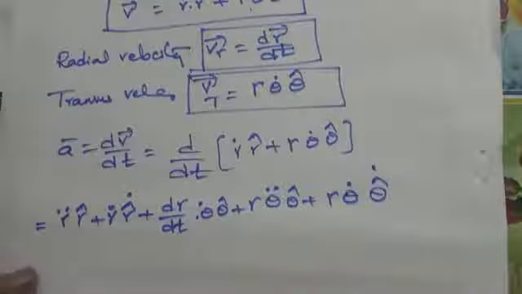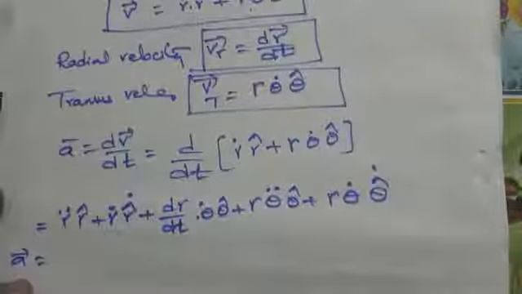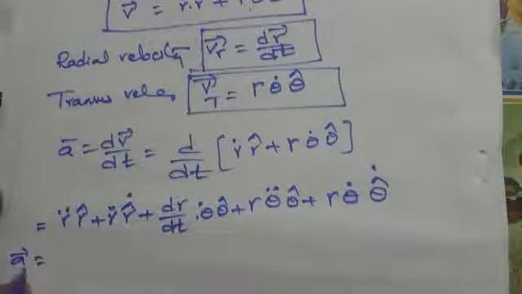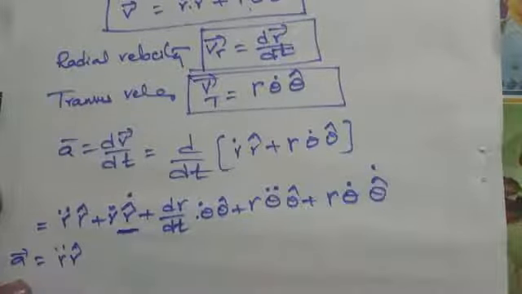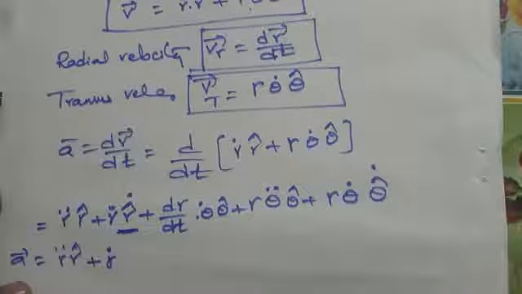Let us substitute equations 5 and 6 in this equation. So finally A bar equals r double dot r cap, which remains the same, and from equation number 5 we substitute the r cap dot value, which is theta dot theta cap. So we get r dot theta dot theta cap.